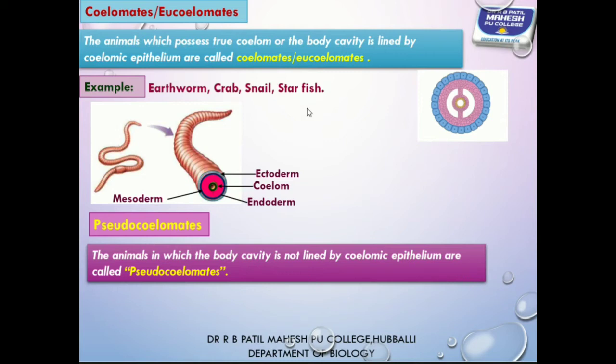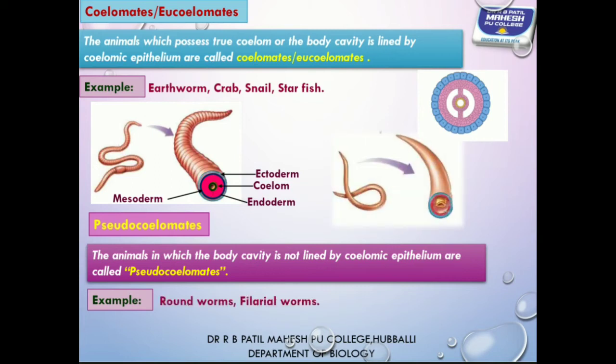So one contrasting difference between eucoelom and pseudocoelom is, in both cases the body cavity is present, but in pseudocoelom the body cavity is not lined by coelomic epithelium or mesodermal epithelium. Example: it includes only one phylum, that is phylum Nemathelminthes or nematodes. Roundworms are the examples. So look at the diagram.